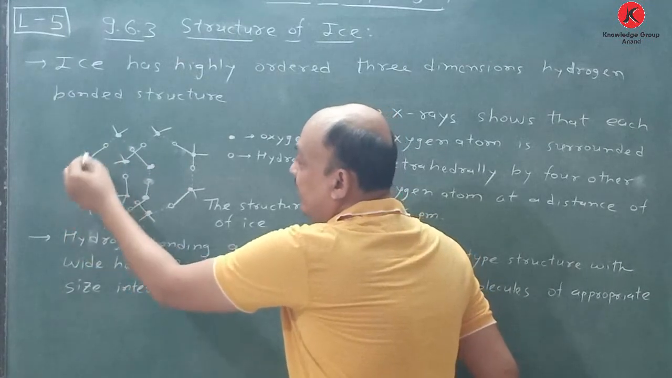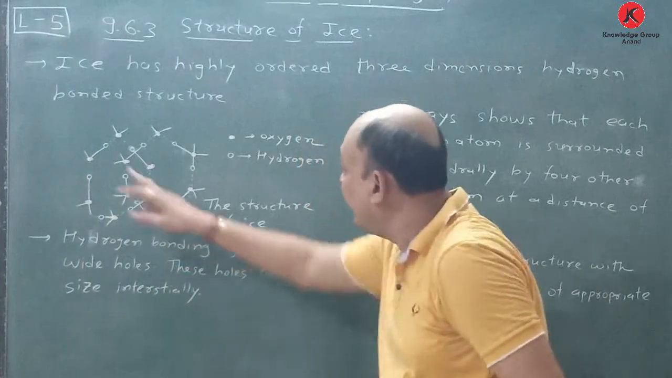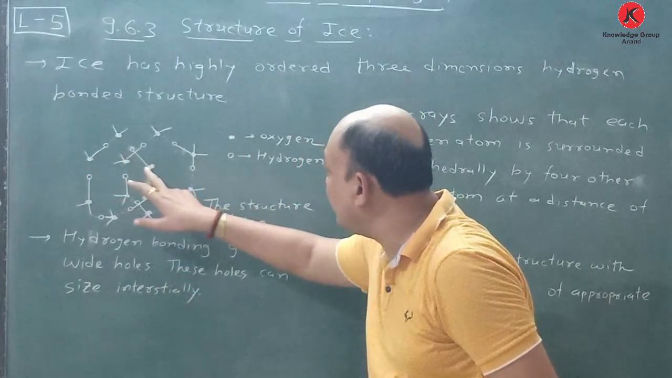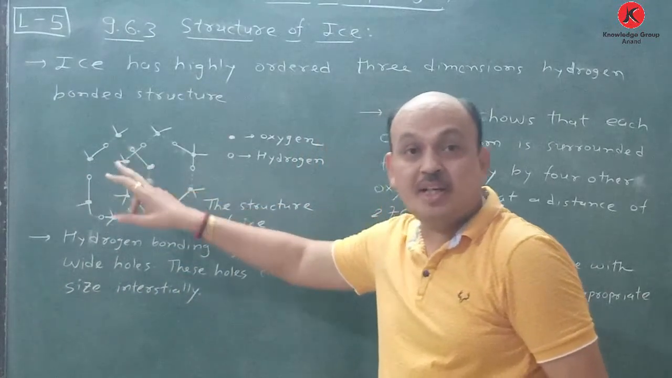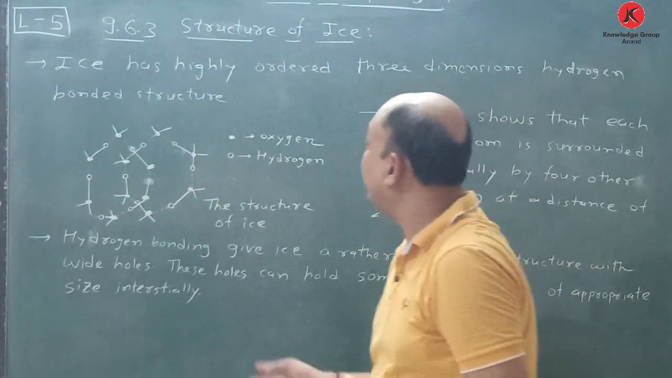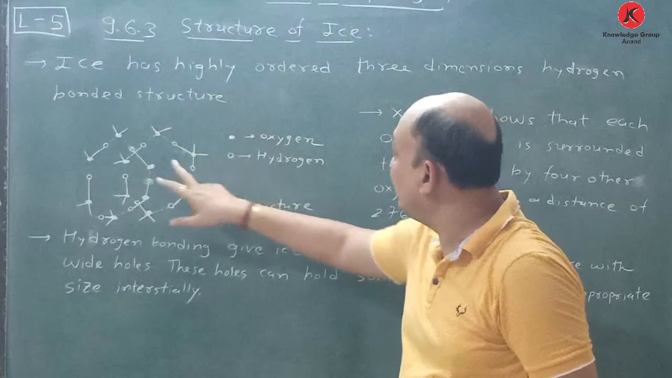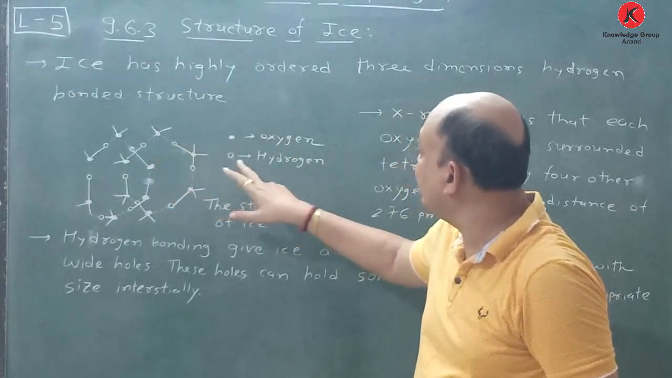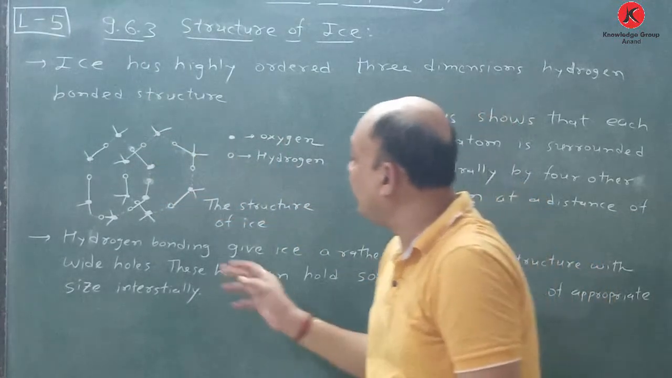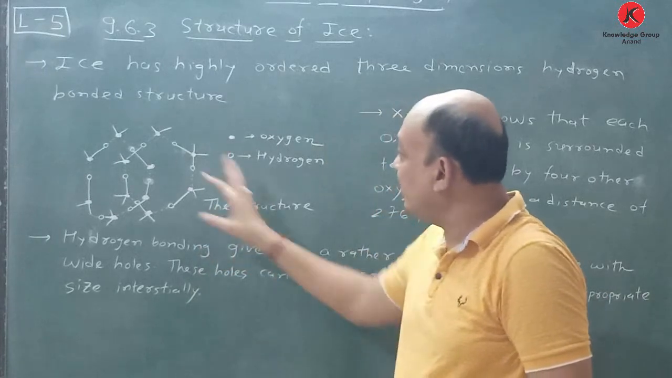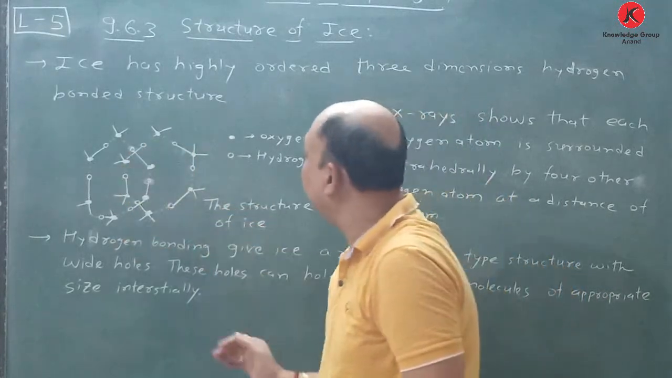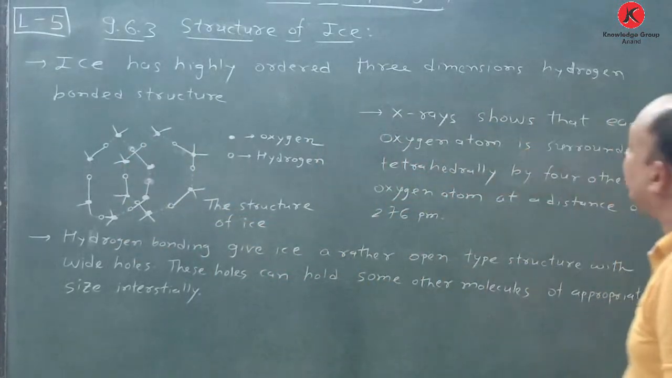Between those oxygens, hydrogen is bonded, and due to that, between oxygen and oxygen, a hydrogen bond is formed. The dark dot is oxygen, and the hole is a hydrogen. According to that, the structure of ice is what we draw here, and X-ray shows that each oxygen